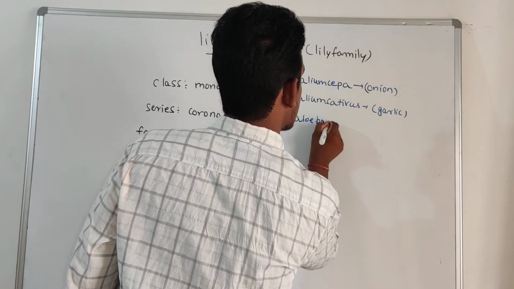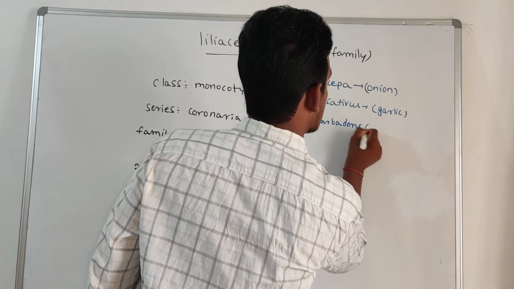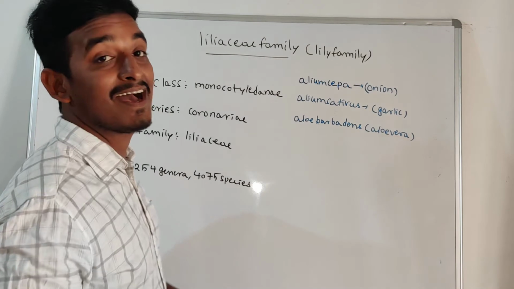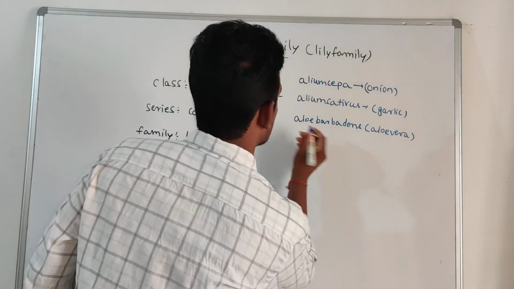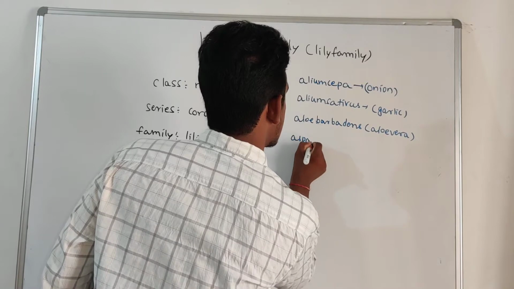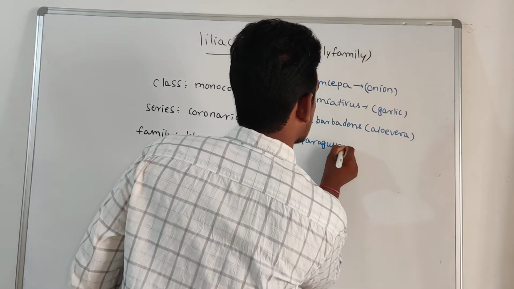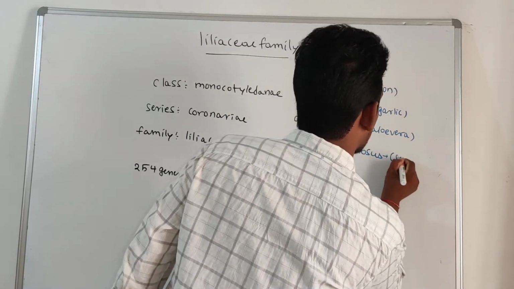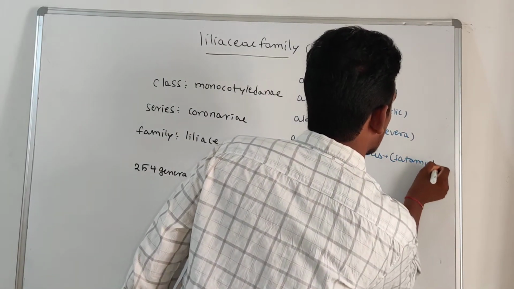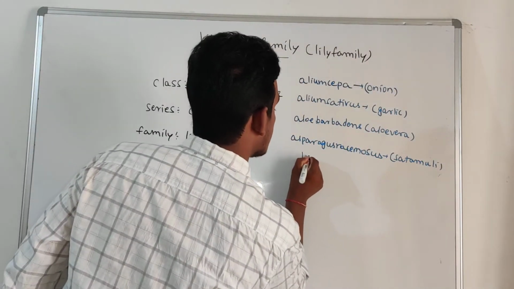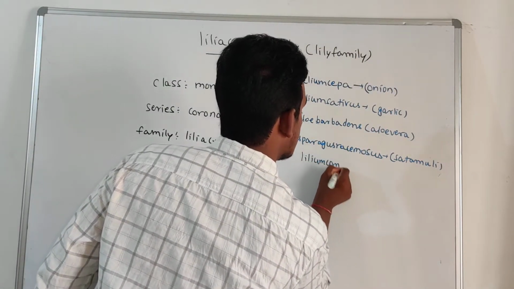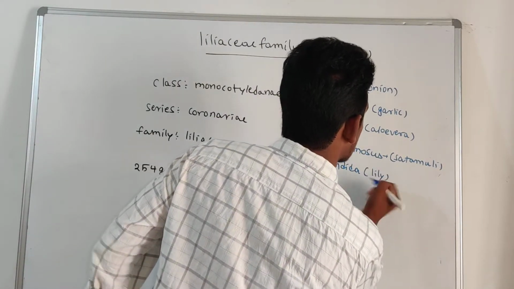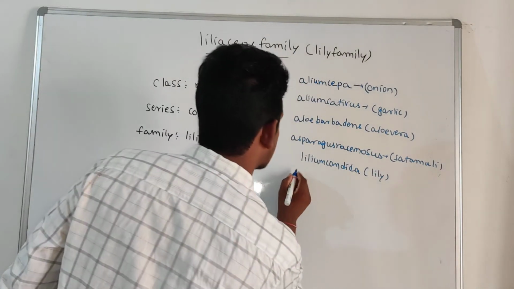Aloe barbadensis, aloe vera, is used as a medicinal plant. Asparagus racemosus is called shatamuli. And Lilium candidum is a lily, which is used as an ornamental plant.